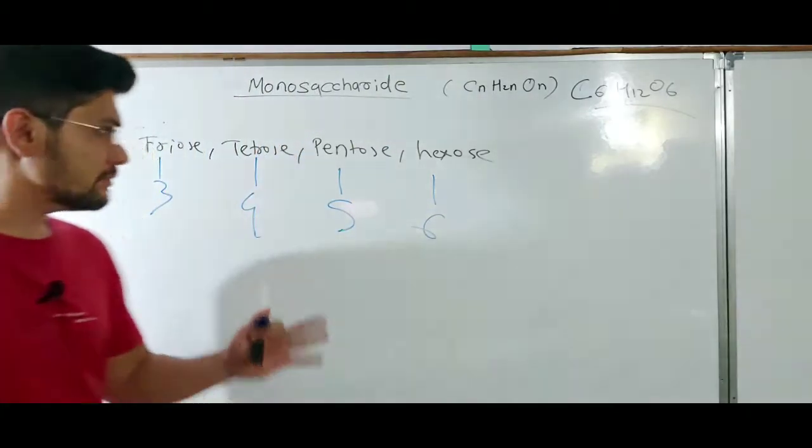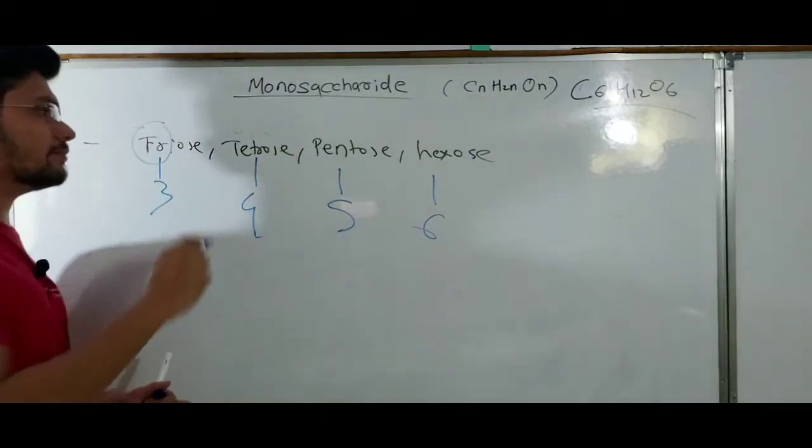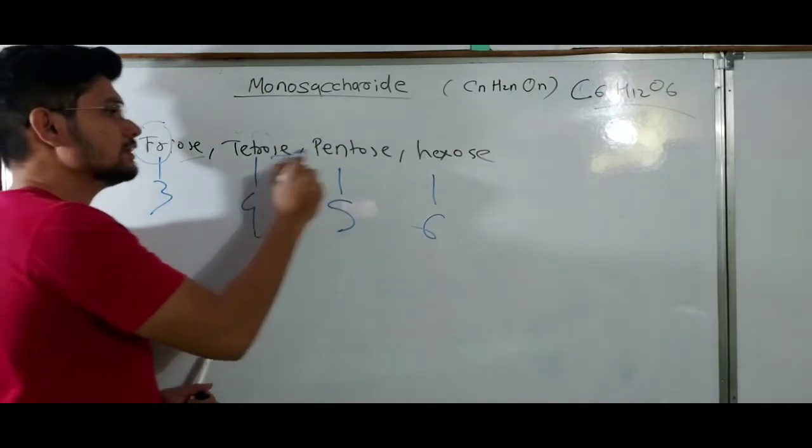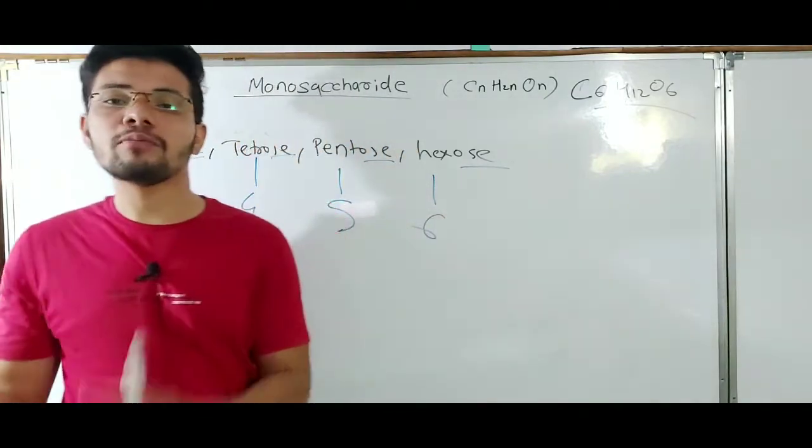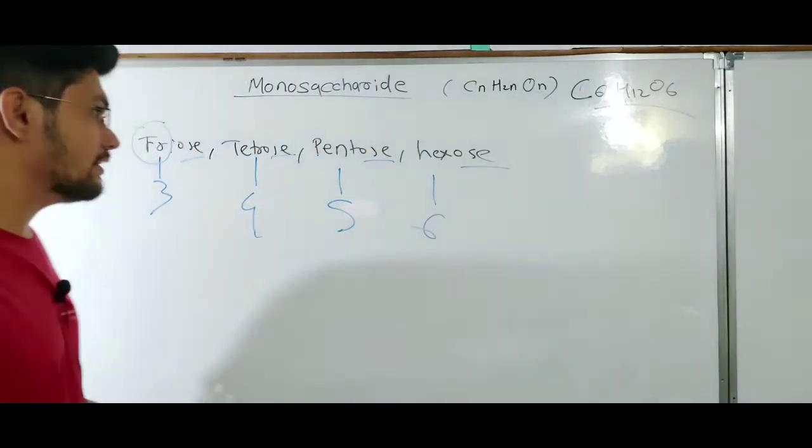According to the carbon atoms this prefix will be named, and the suffix ose refers to the fact that it is a carbohydrate.